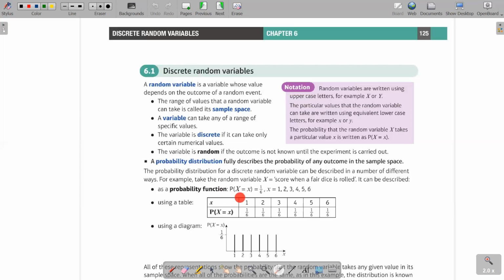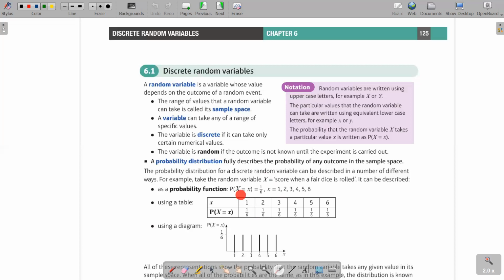Who is capital X now? As I told you, capital letters denote the name of the variable. So capital X is the score of the die. The score equals simple x means the value. So they are saying here probability capital X equals simple x is... I think you understand in the dice, all these outcomes have the same probability. All the outcomes have the same probability.